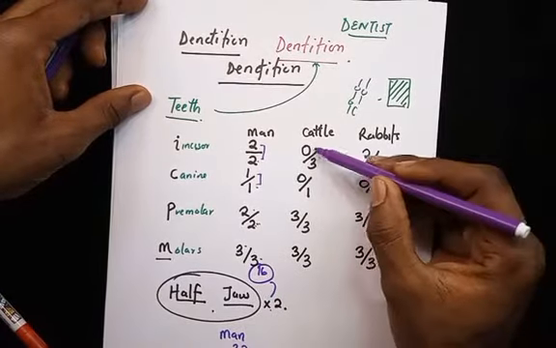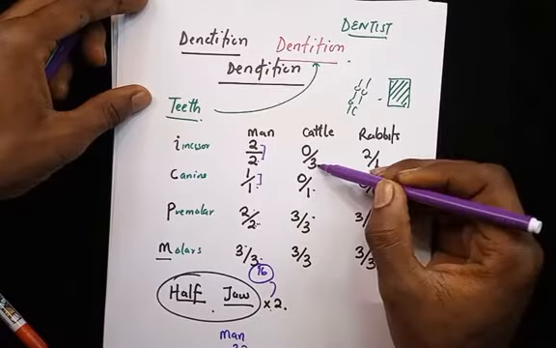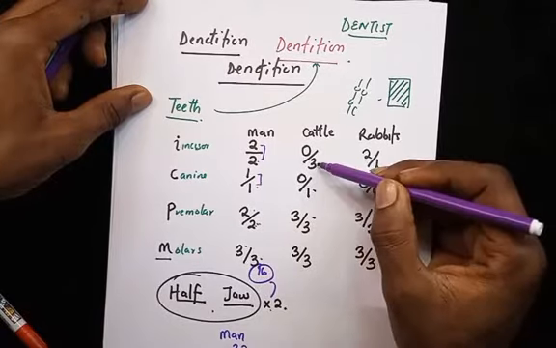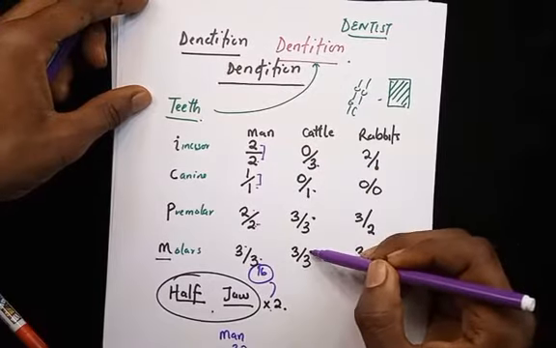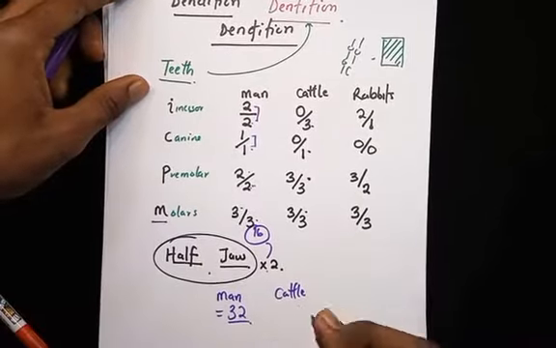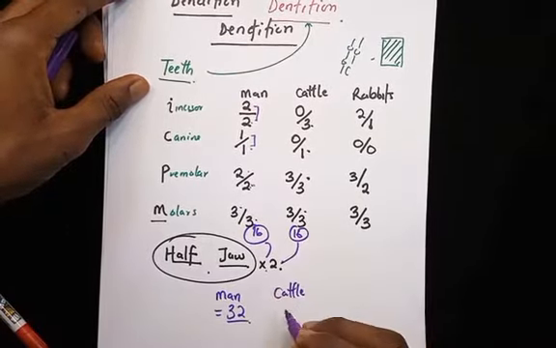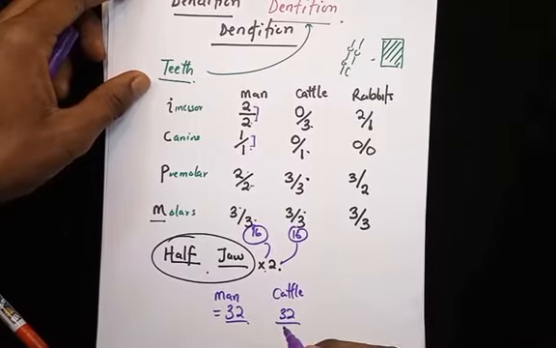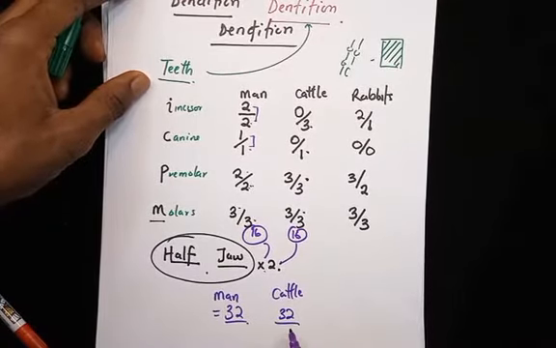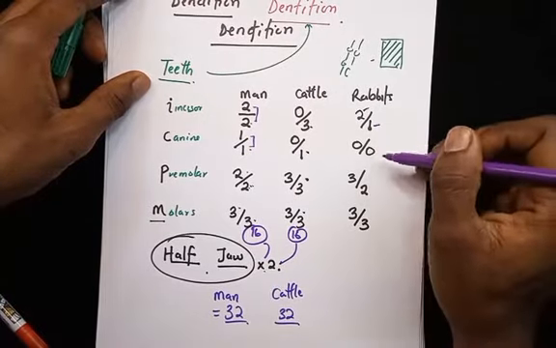For cattle, we have 3 here, 1, 6. Alright, so 3, 1, 6. That's what? That's 10. 10 plus 6, that's 16. So for cattle, the total dentition is what? 16 times 2. We have 16 here. So we'll multiply by 2, and then the total amount of teeth there will be what? 32.